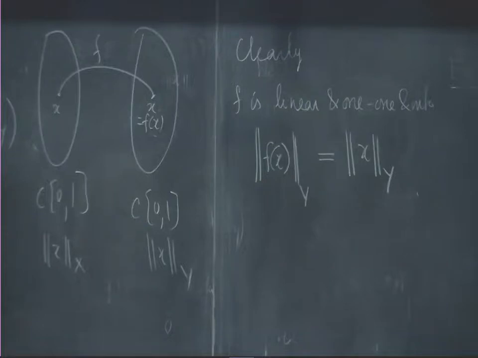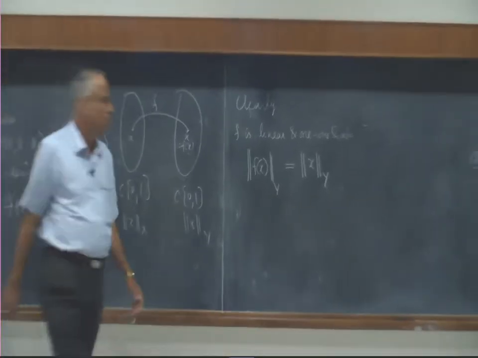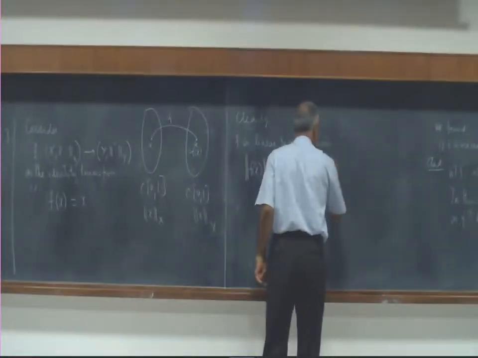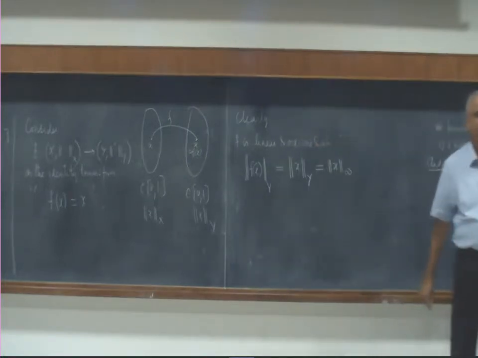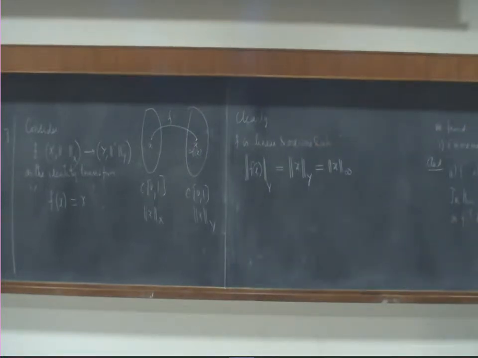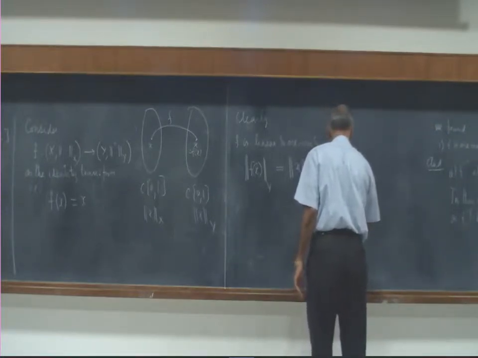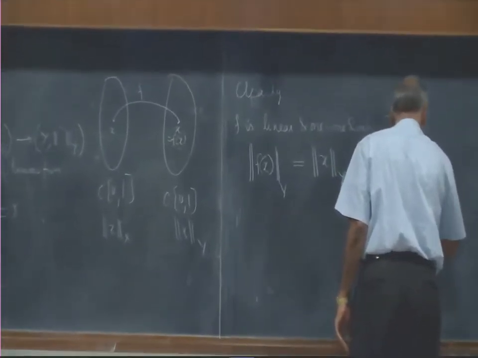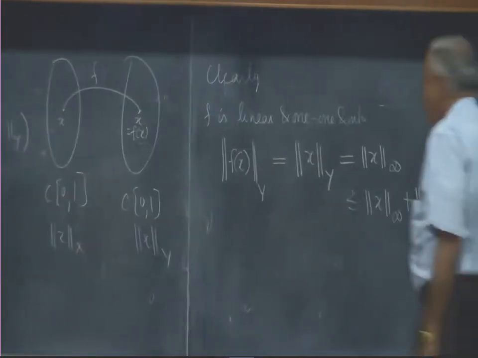What is the norm we have chosen on y? Simply the sup norm, the maximum norm. But this is less than or equal to, if I add some positive quantity, certainly it will be less than or equal to with an additional thing added to it.